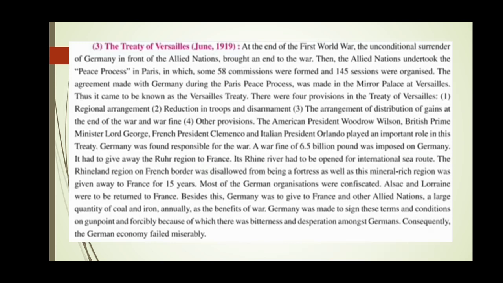How many conditions had they fulfilled over there? Four conditions or four provisions were made. Regional arrangement, how to arrange regions. Reduction in troops and disarmament, how they will reduce these troops and how they will reduce the use of armaments, that is weapons. The arrangement of distribution of gains at the end of the war and war fine. So how they will distribute the benefit that they got out of war and the war fine, that was decided over here, and other provisions.